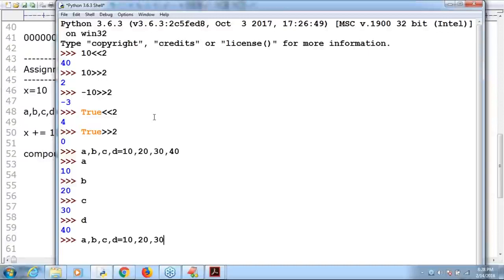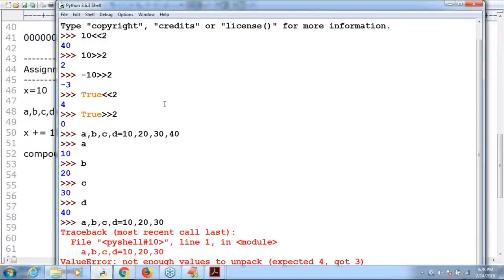Sir, the number of variables and the number of values do not match. Can you please observe? Not enough values to unpack. We are getting a value error. Expected 4, got 3. Python is a very decent person; very clearly it is telling, value error, not enough values to unpack. No default initialization, such terminology is not applicable in Python. Remember that.